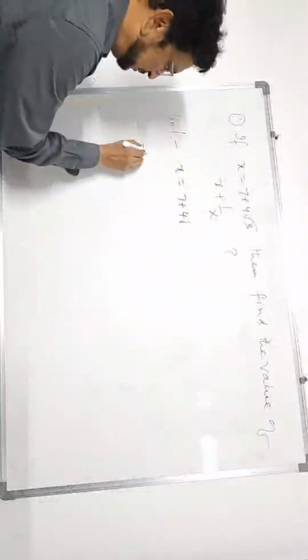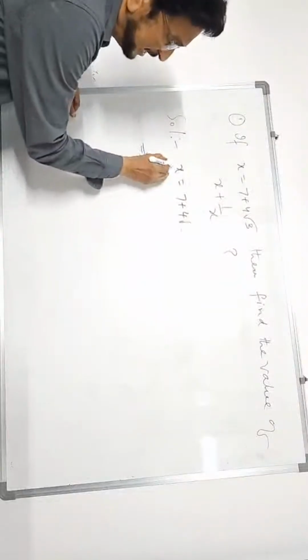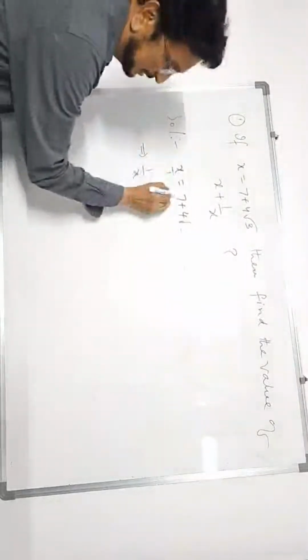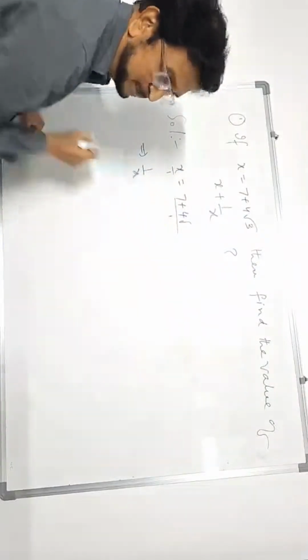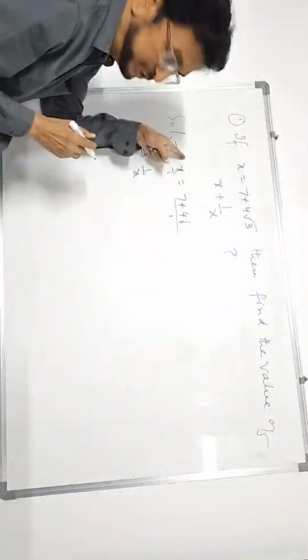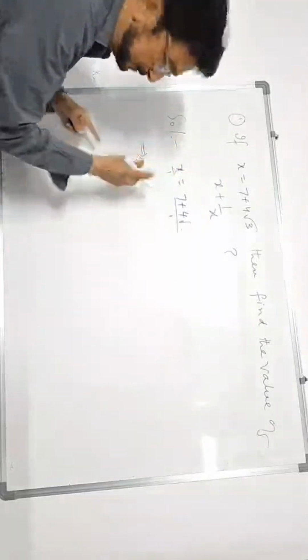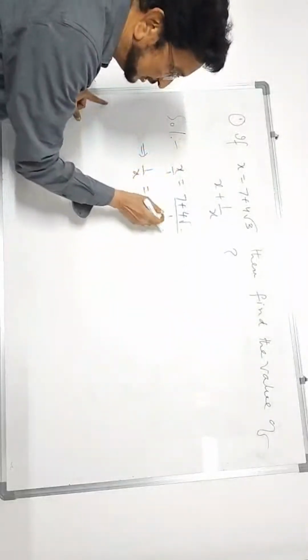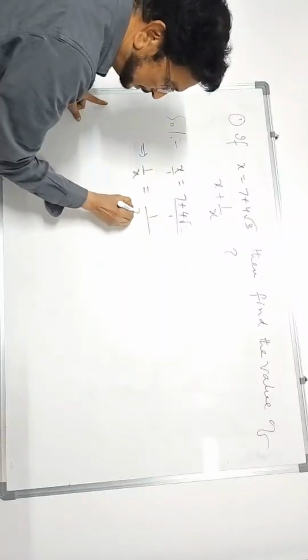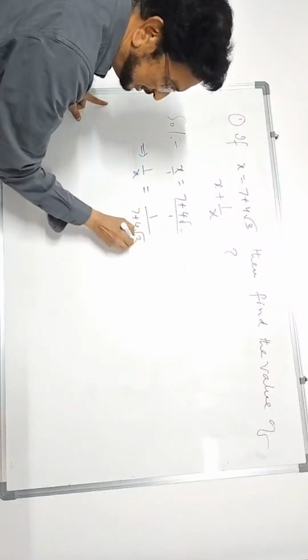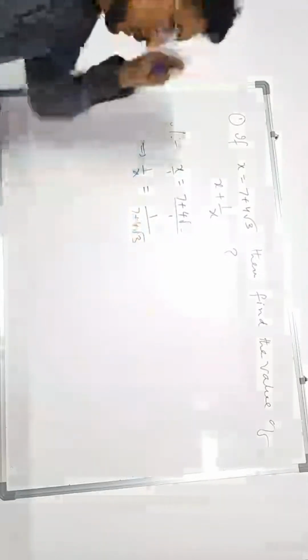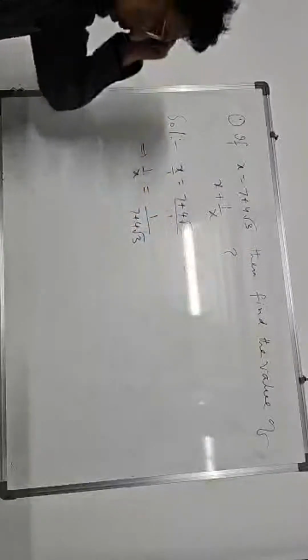What is 1 by x, tell me? This is x by 1. There is nothing in the denominator, so it means by 1. If you invert this, invert means turn upside down, numerator and denominator, then 1 by x is equal to this also inverted, 1 by 7 plus 4 root 3. Simple one. We have inverted this.